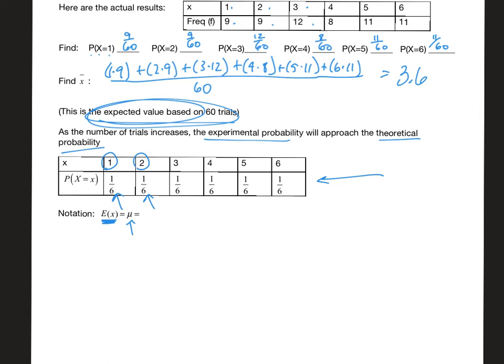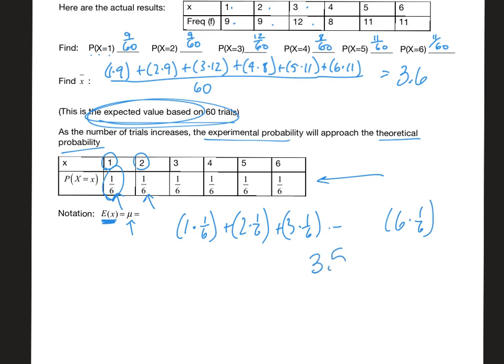And you're going to do the same computation that you did sort of above. You're going to have the number that actually comes up times the value below it, in this case 1/6, plus 2 times 1/6, plus 3 times 1/6, etc., all the way down to 6 times 1/6. And if you do all of that in your calculator, you will get 3.5. This is the theoretical probability, using the theoretical probability, this would be the expected value of x.